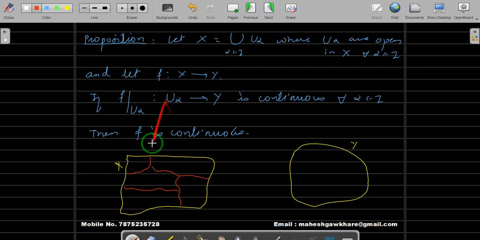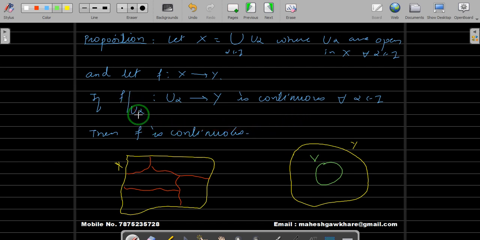When you restrict your f to each of these open sets, it is continuous. You have to show that f is continuous for the entire domain. Now we have taken an open set in your codomain, which we have denoted by V. So we have taken V to be open in Y. We have to show that f inverse of V is open in X. And to show that, we will use that f restricted to all these u alpha is continuous.